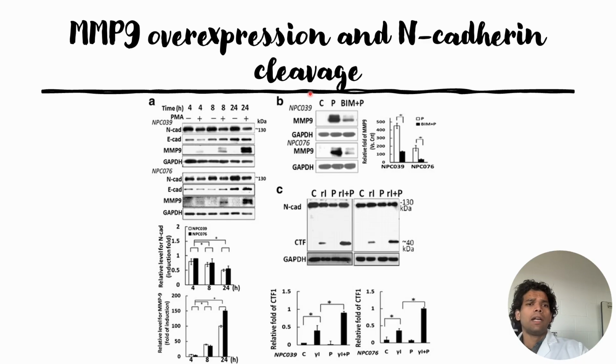This MMP9 causes the fragments on the extracellular part. That is why we have seen the results for CTF1, which is the extracellular part of N-Cadherin. So this is what they have shown in figure 2 of this paper.